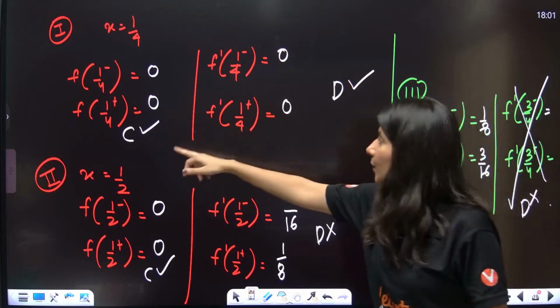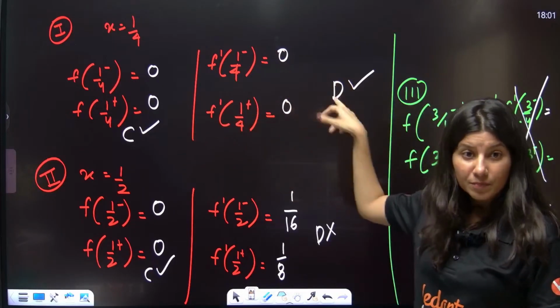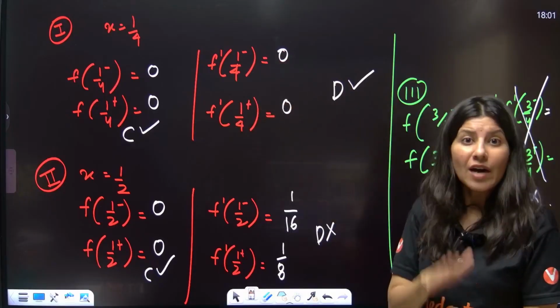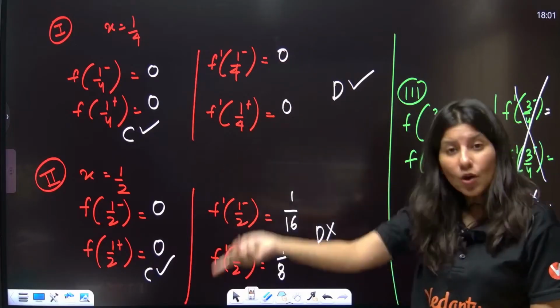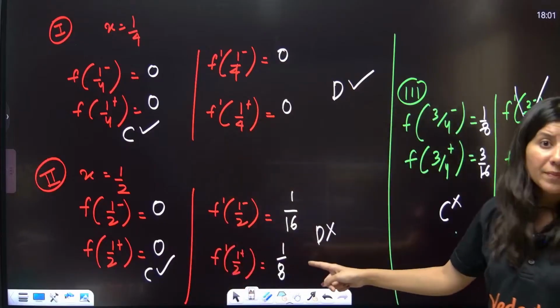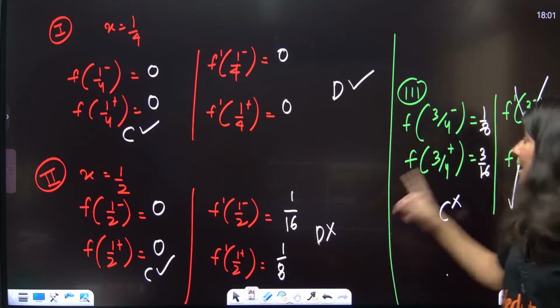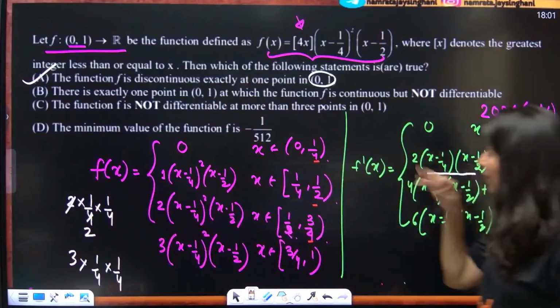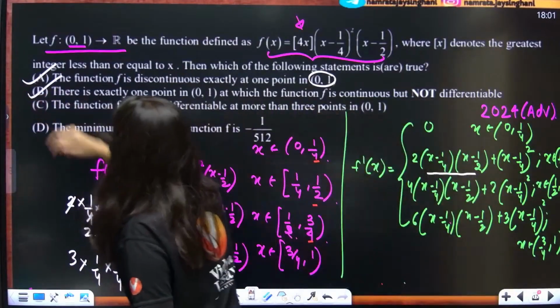So continuity there is a tick, but differentiability there is not tick. So continuity tick, differentiability not tick. So this I will not count. I want a function to be continuous but non-differentiable. I think this is happening at x equals to 1. At x equals to 3 by 2, it is discontinuous. Okay. So continuity tick, differentiability non-tick. Option B is absolutely right.